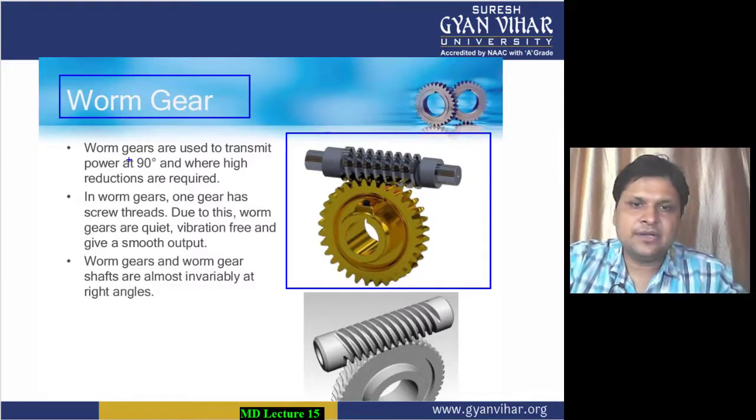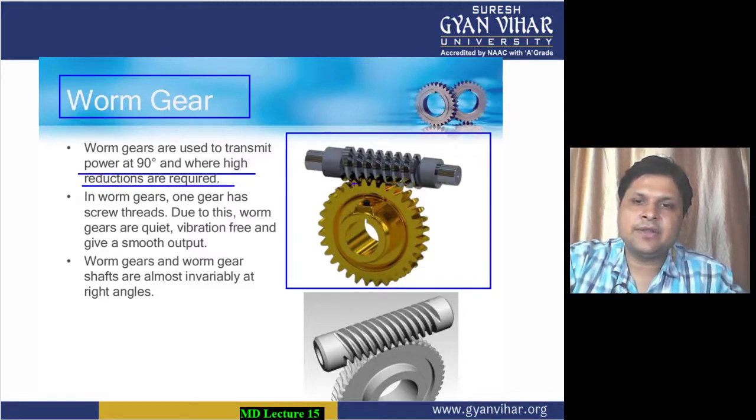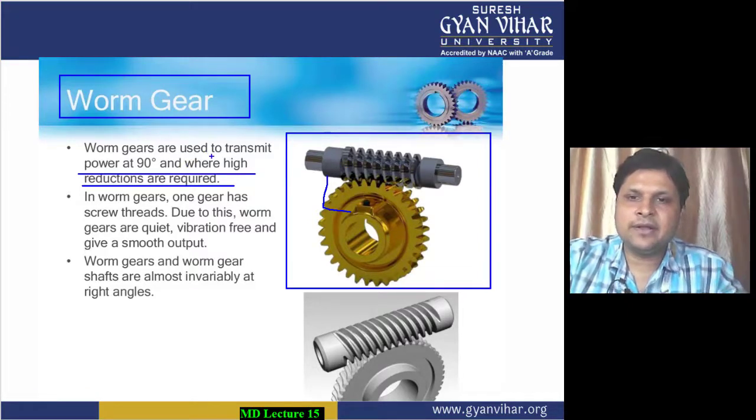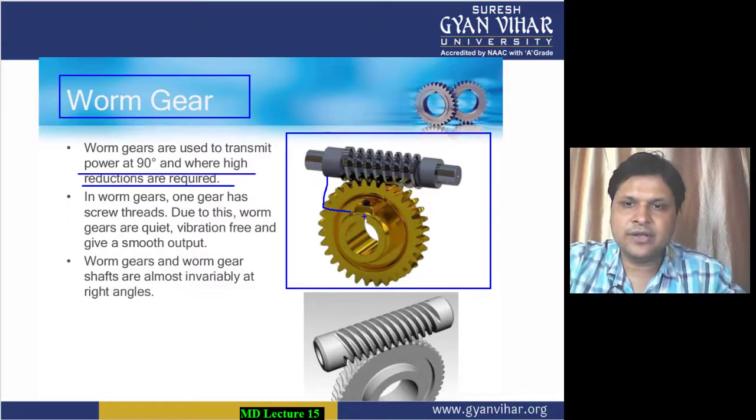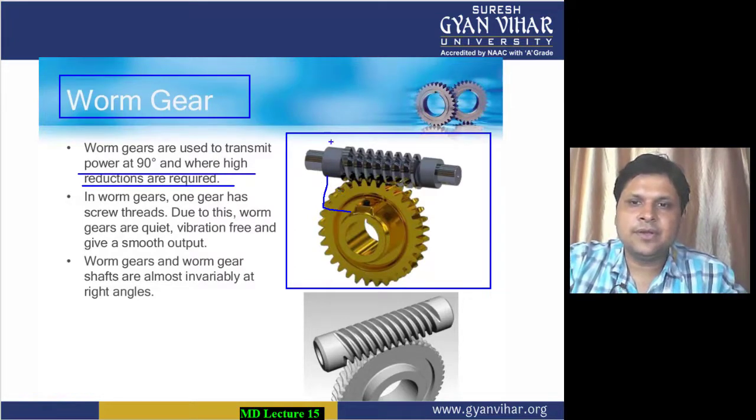So basically we can say that worm gears are used to transmit power at 90 degrees and where high reductions are required. One plus point is that whenever the shafts are at 90 degrees and they are non-coplanar, then we will use worm gear. The other plus point is that you can provide high reduction in velocity. In worm gears, one gear has screw threads, as you can see here.